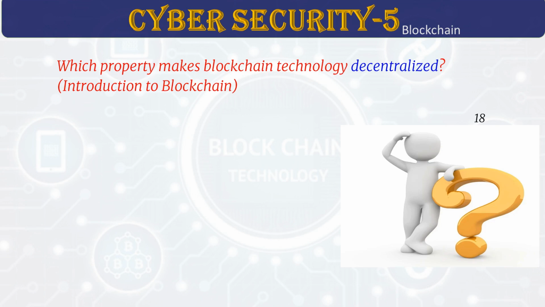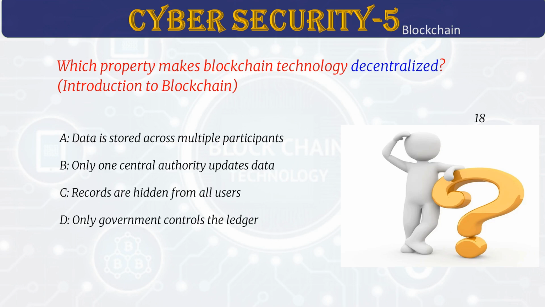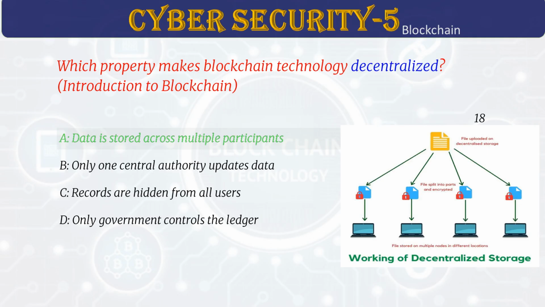Which property makes blockchain technology decentralized? Answer A. Data is stored across multiple participants. Decentralization means there's no single boss. Everyone keeps a copy of the records. This way, the system is safer and more trustworthy because no one can control everything.